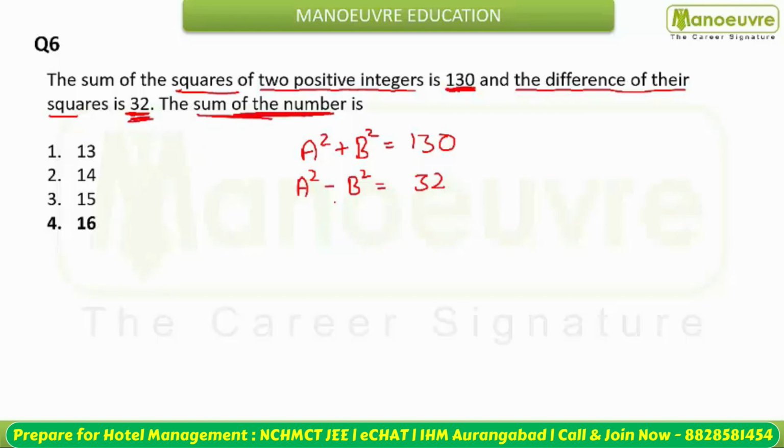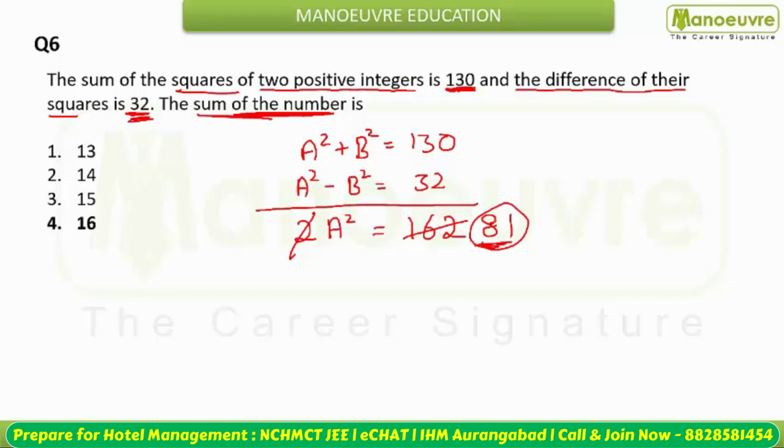Basically from here we can say, when I add these equations, I will receive twice a square, and this equals 162. So a square is going to be 81. And all of you know 81 is the square of 9. So the value of a is going to be 9.